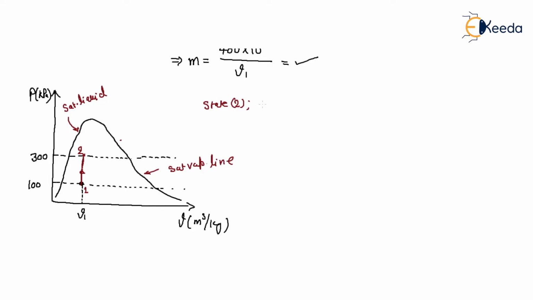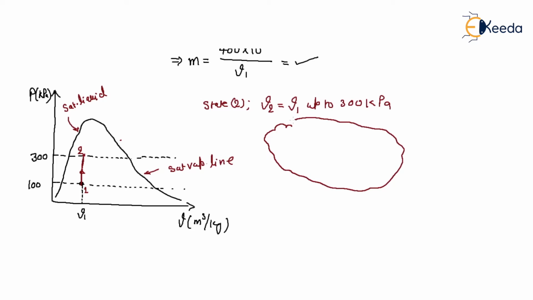So first of all, for state 2, there is a constant volume, so V2 is the same as V1 up to 300 kilopascal, right? Here at 300 kilopascal you find Vf2 and Vg2, the specific volume of saturated liquid and saturated vapor.